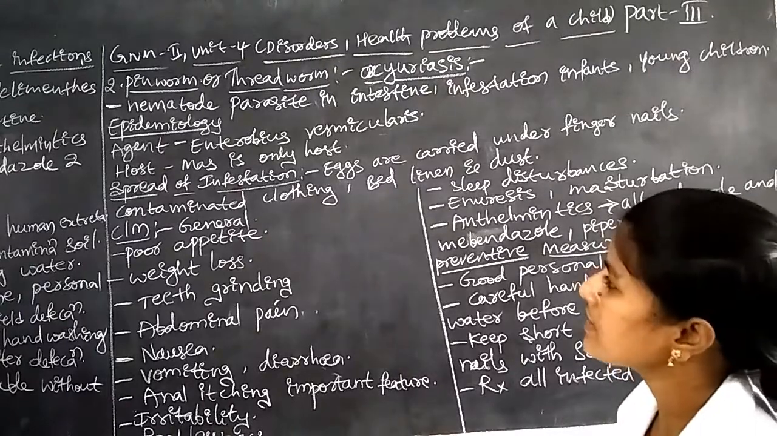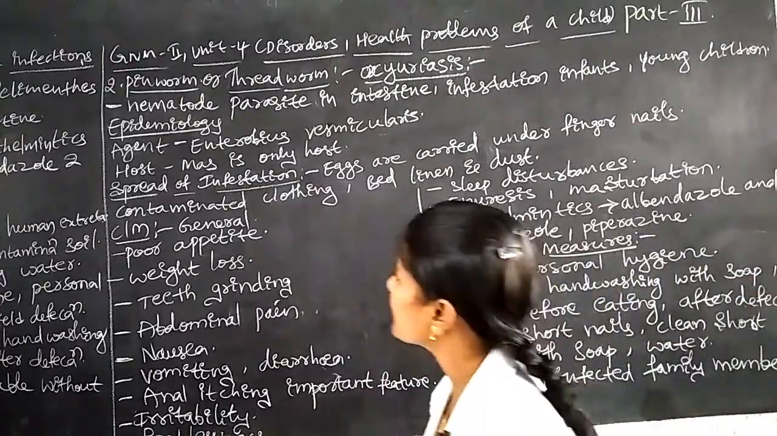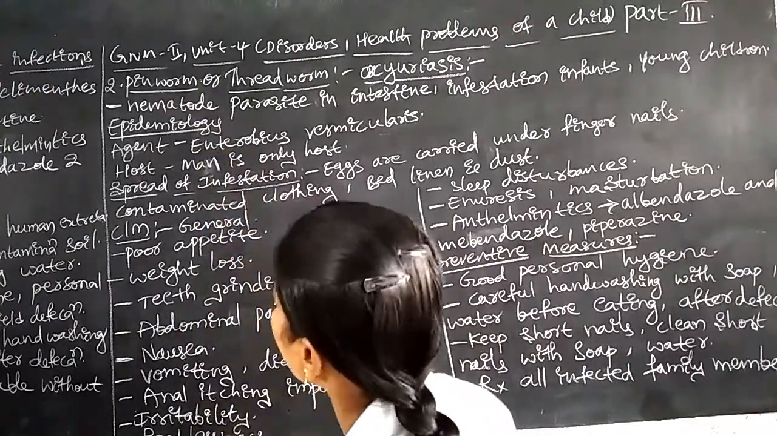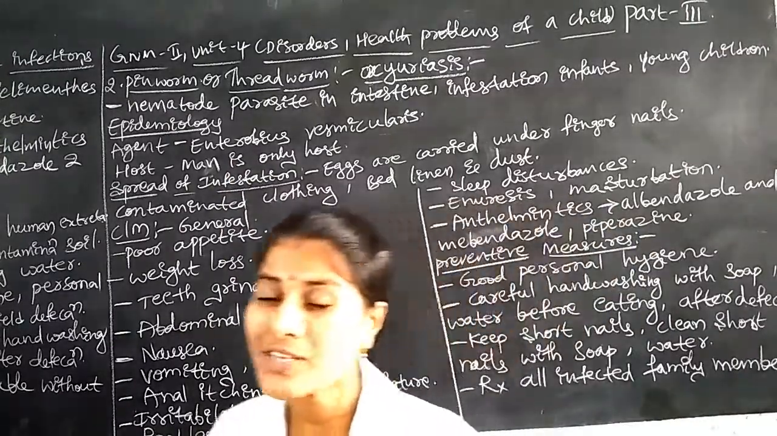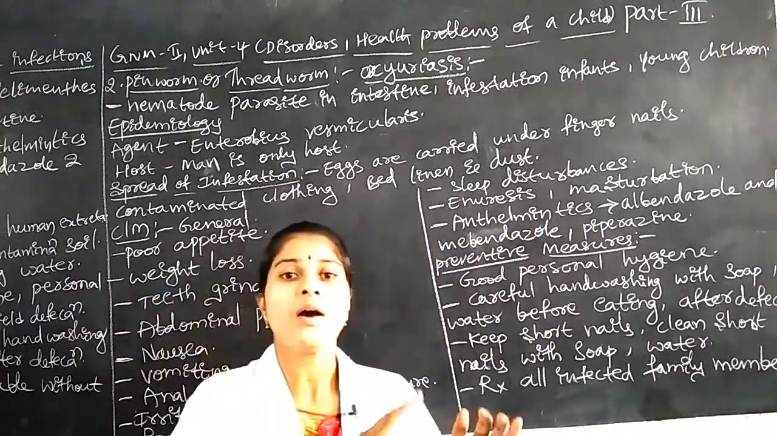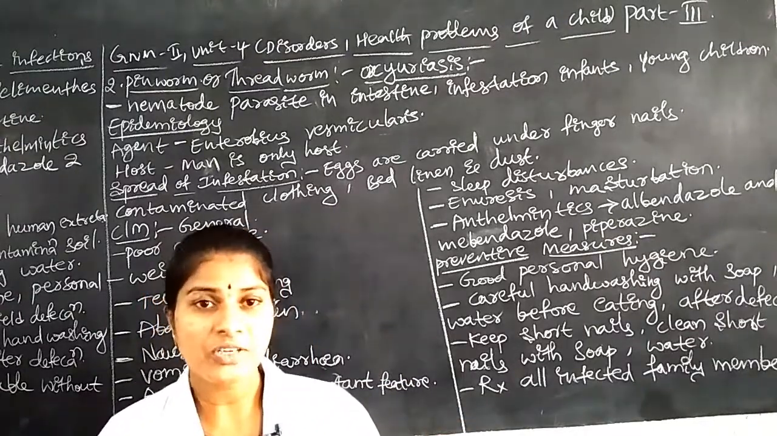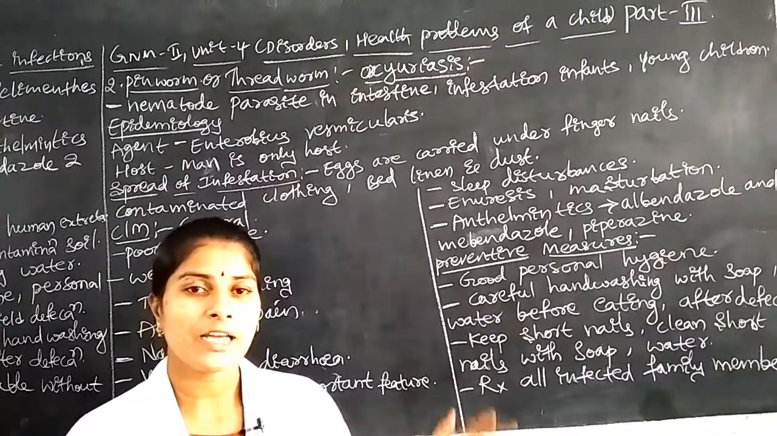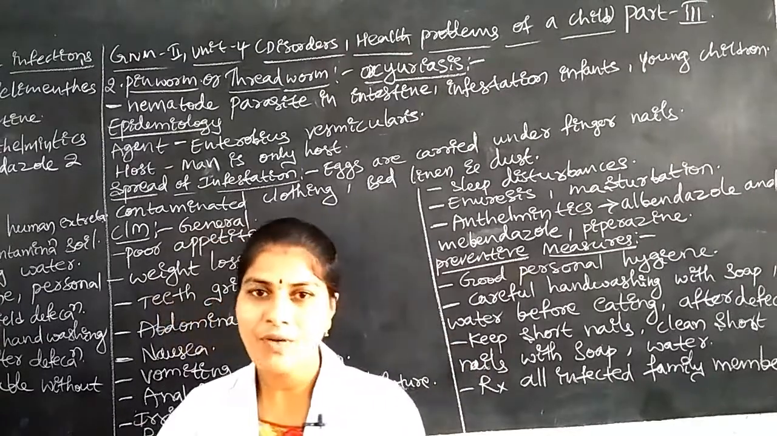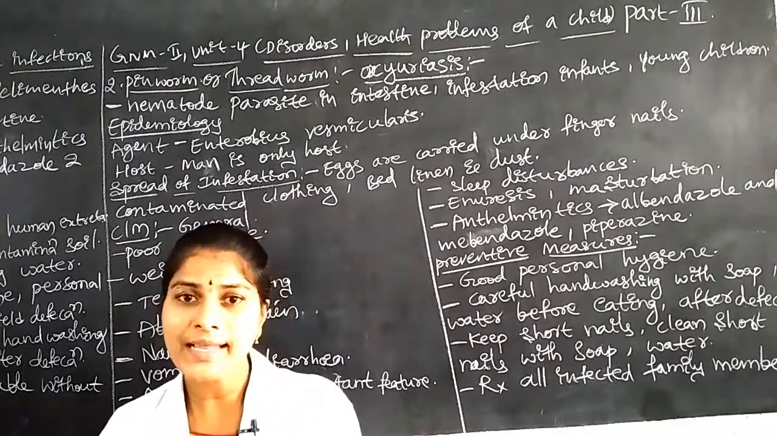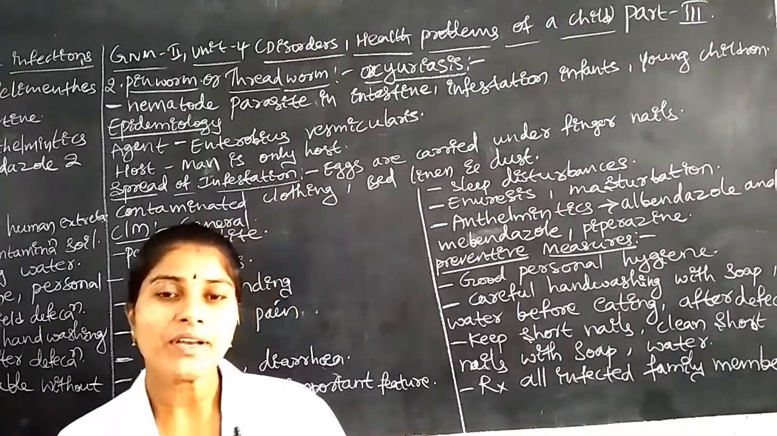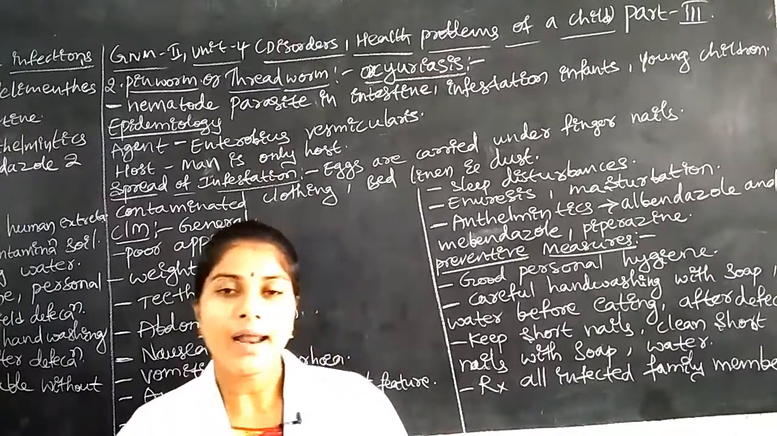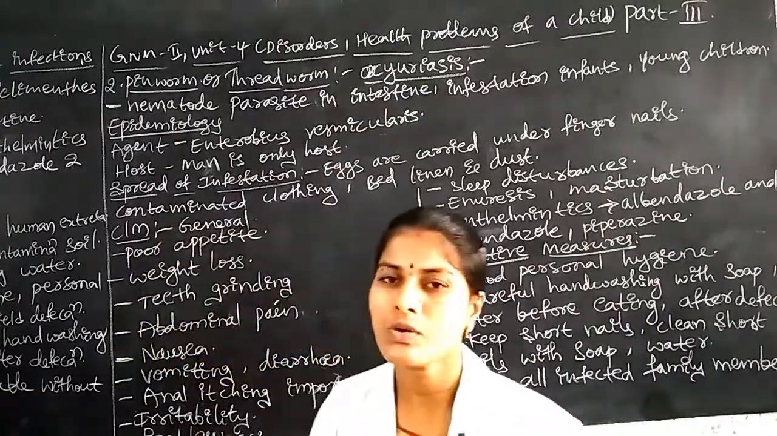Next is the host. Who is the host? Man is the best host. The infection spreads from man to man. The infection does not spread from animal to man or man to animal. This type of infection is caused only from one man to another man, from an unhealthy man to a healthy man. Those who have low immunity power easily receive this infection from unhealthy people. This is the host.